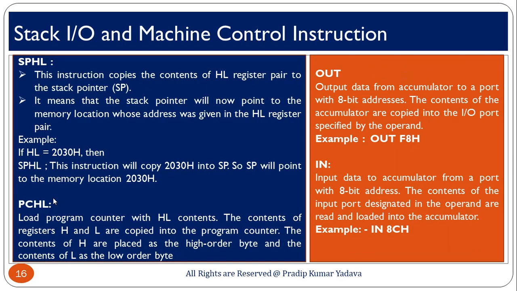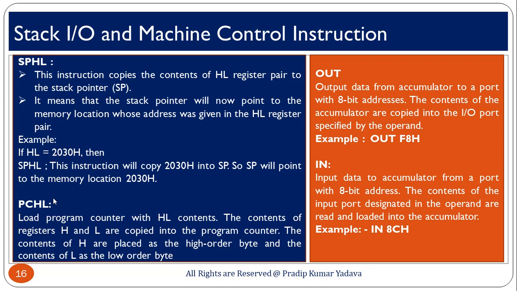Now, talking about the next instruction of machine control, one is SPHL. SP means stack pointer, HL means HL. As we know, this instruction copies the content of the HL register pair to the stack pointer, meaning here we are going to copy the data of HL into the stack pointer. Okay. So, by looking at this example, you can easily understand. Suppose the content of HL is 2030, then what happens?